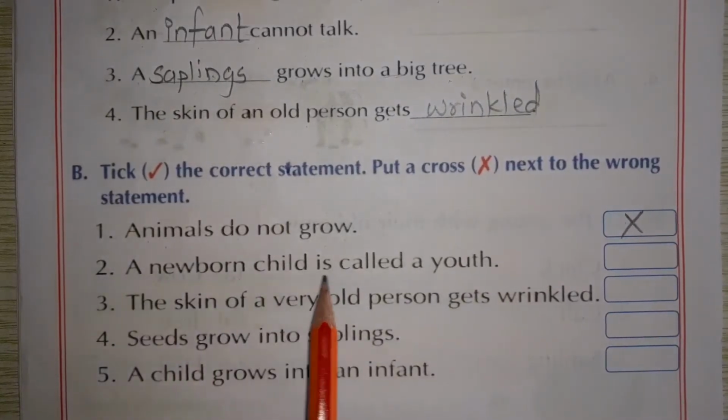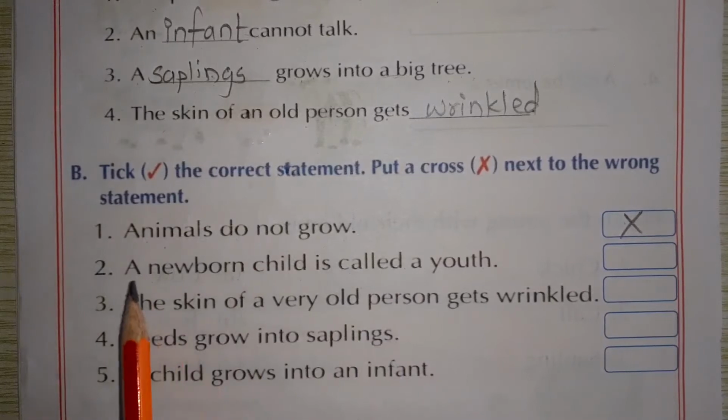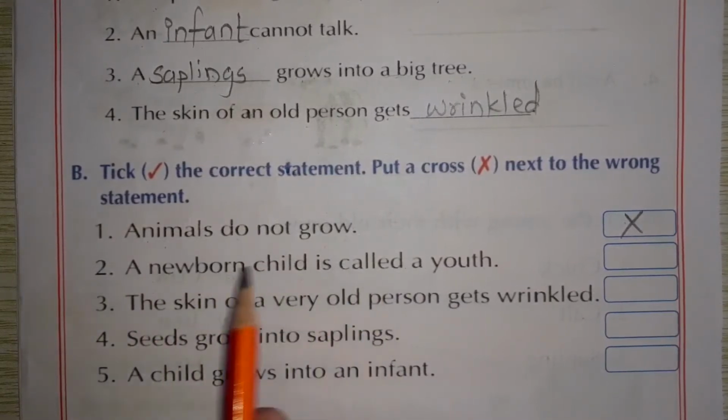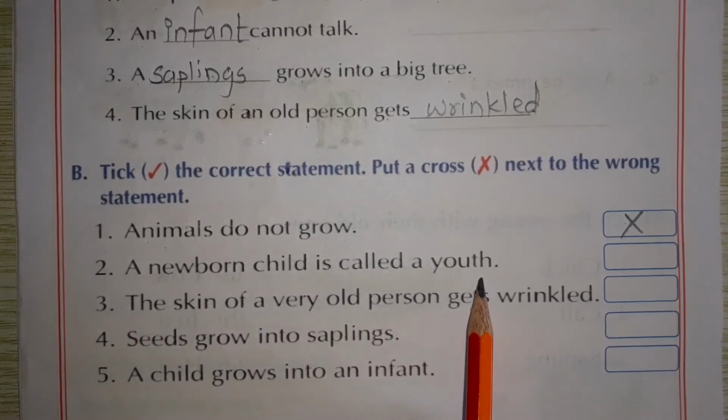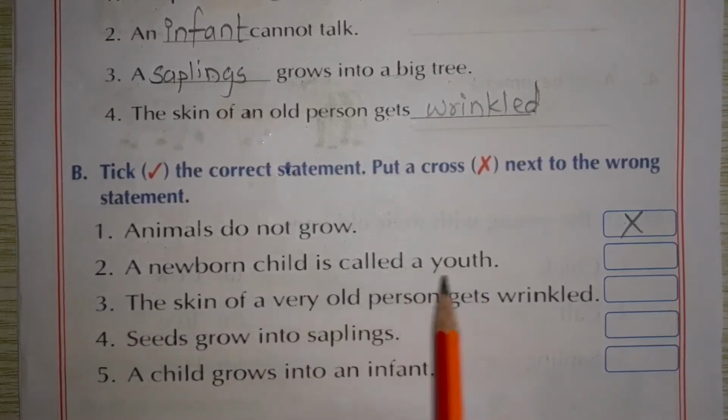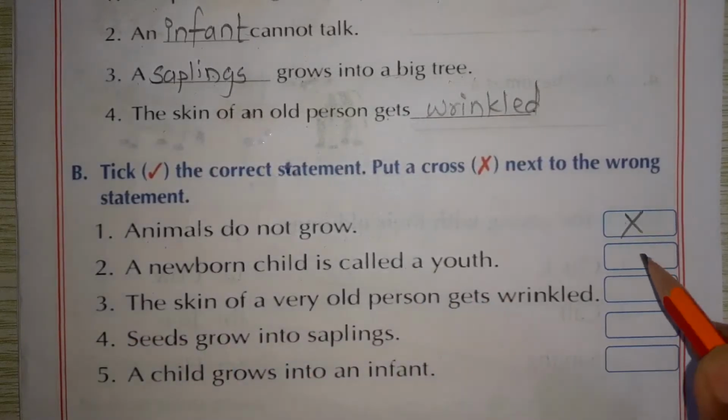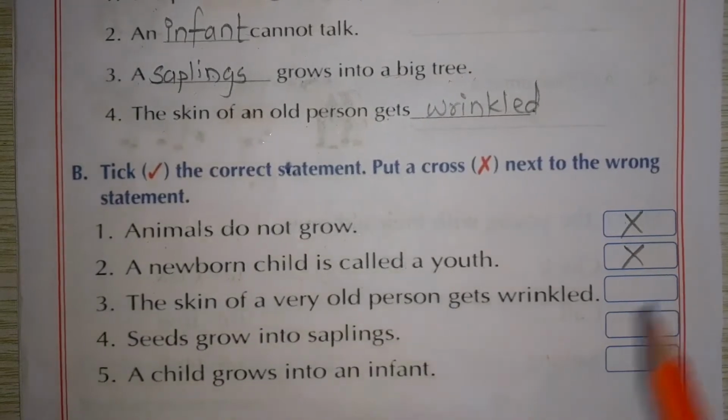A newborn child is called a youth. This statement is true or false? This statement is wrong. False. So what do you put here? You make a cross here.